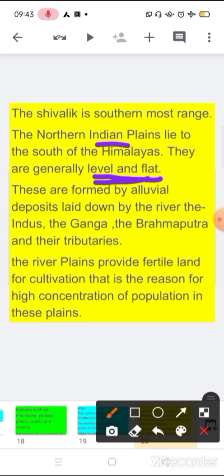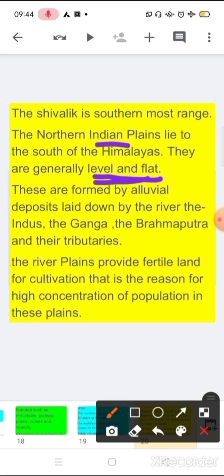These are formed by the alluvial deposit laid down by the rivers Indus, Ganga, and the Brahmaputra and their tributaries. The river plain provides fertile land for cultivation. That is the reason for the high concentration of population in these plains.